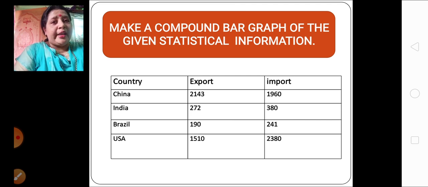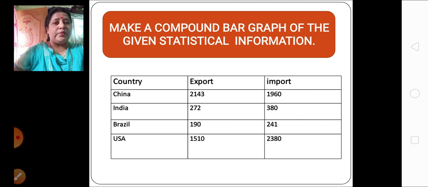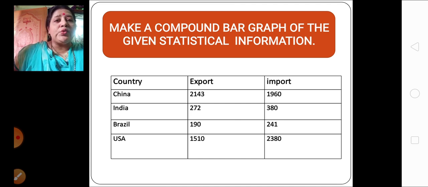Let's move on to the next one, that is Brazil. Brazil, you can see export is 190, while import you can see it is 241. Which is more over here? Import is more. So again we can say this is also not favorable balance of trade. This is unfavorable balance of trade.